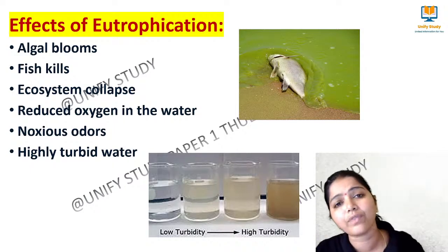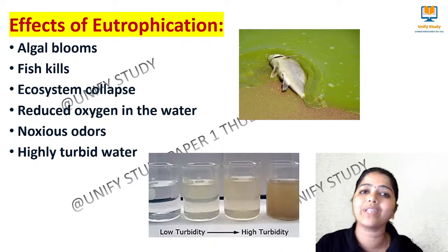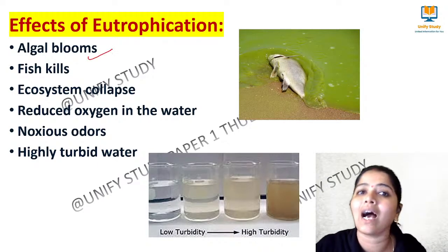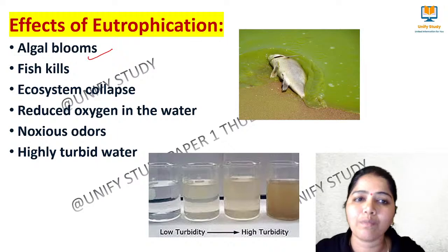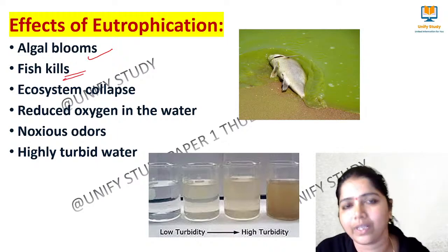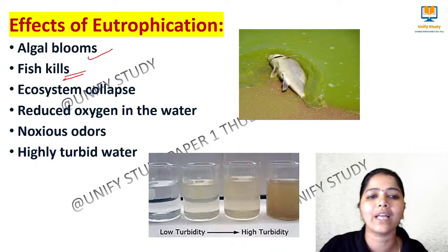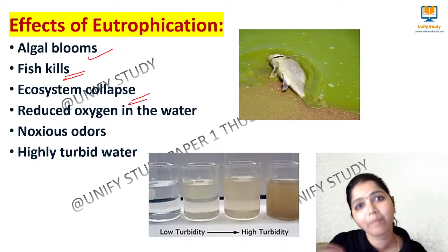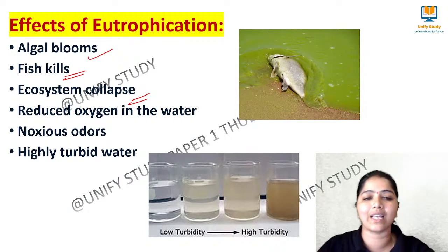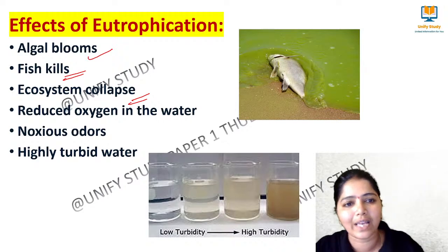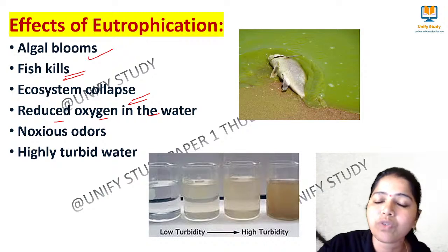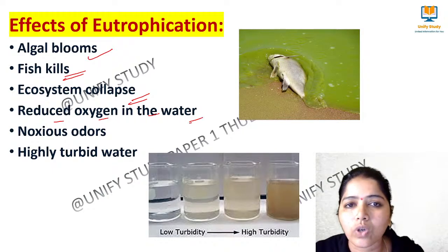So what are the effects of eutrophication then? What will happen if the water body has high nutrients, or is a eutrophic lake, where algal blooms will be there? As the algal blooms are there, they will be consuming the oxygen. The fish will not be able to live there. As the fish are not able to live there, the ecosystem will collapse. Why, ma'am, will the ecosystem collapse? Because that fish is depended on by another trophic level, right? So they will not be able to get the fish, as the fish die. Then there is reduced oxygen in the water. Why reduced oxygen? Because the algal blooms consume that oxygen.